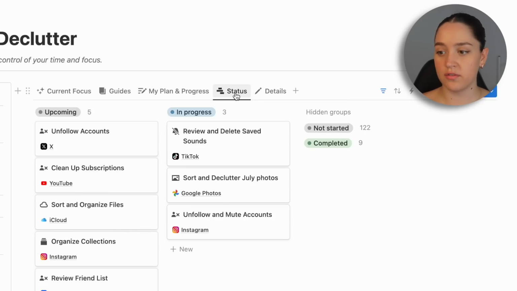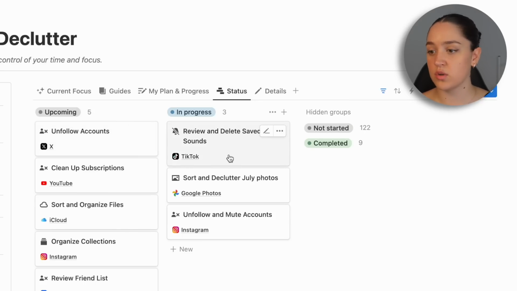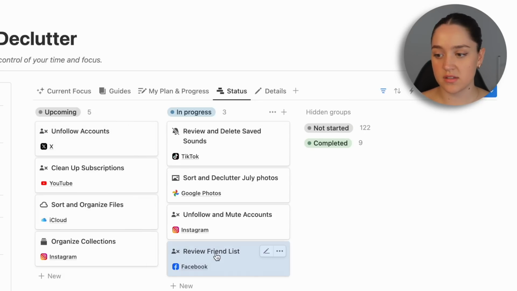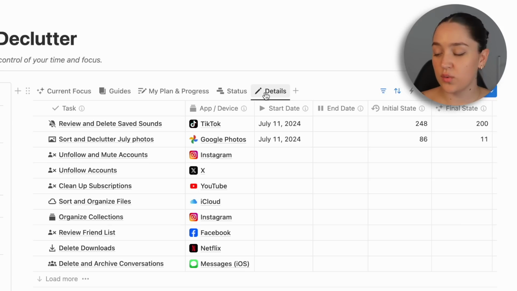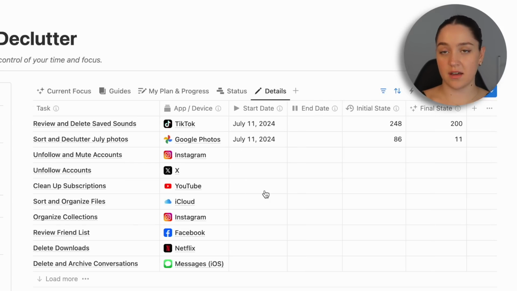This just gives you a very, very quick overview of what's upcoming and what's in progress, and you can just drag these things into the other column to change the status. And the last view that we have is editing the details of the tasks.